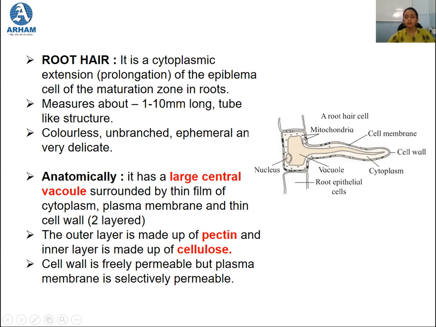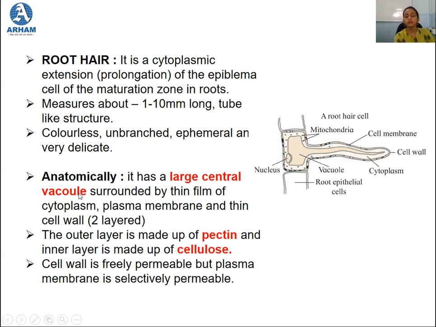If you talk about the morphology, it is colorless, unbranched, ephemeral and very delicate. What do you mean by ephemeral? Ephemeral means it is short-lived. Okay, so the root hair measures about 1 to 10 mm long. It is a tube-like structure. It is colorless, unbranched, ephemeral in nature, and it is very delicate.